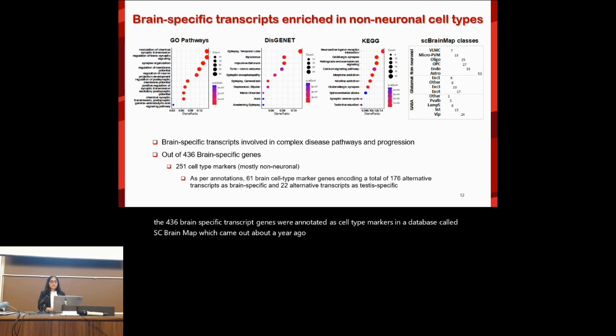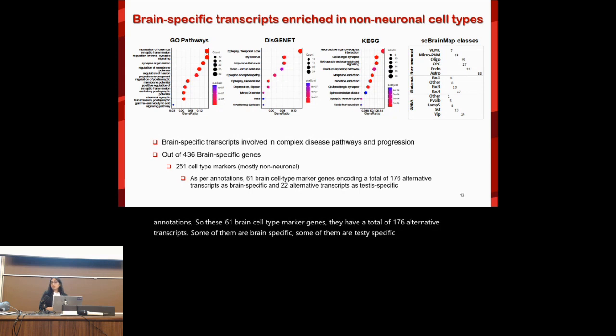And the majority of these genes are annotated in the non-neuronal subtypes in the diagram on the right, mostly in astrocytes, oligodendrocytes, etc. And as per annotations, these 61 brain cell type marker genes have a total of 176 alternative transcripts. Some of them are brain specific, some of them are testis specific.